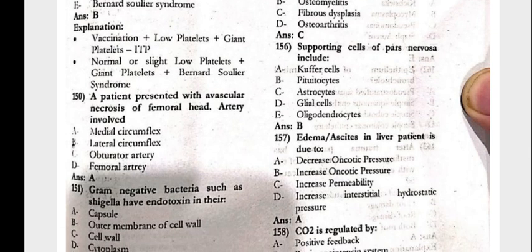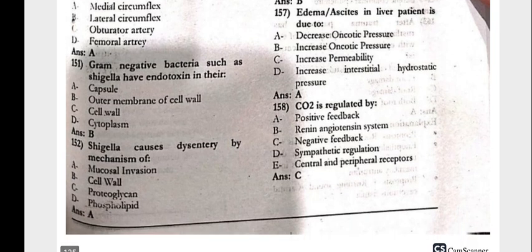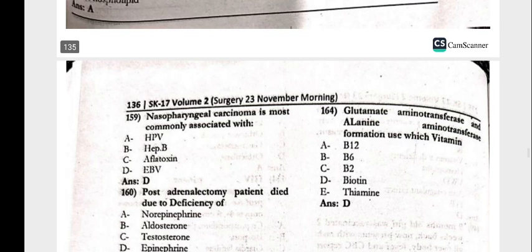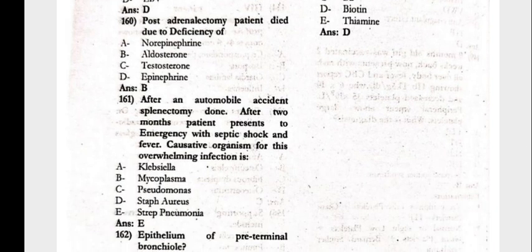Secretory cells of the pars nervosa include the pituicytes. The edema in the liver patient is due to a decrease in oncotic pressure. The calcitonin is regulated by negative feedback. Nasopharyngeal carcinoma is most commonly associated with Epstein-Barr virus. The post-adrenalectomy patient died due to deficiency of aldosterone after an automobile accident.